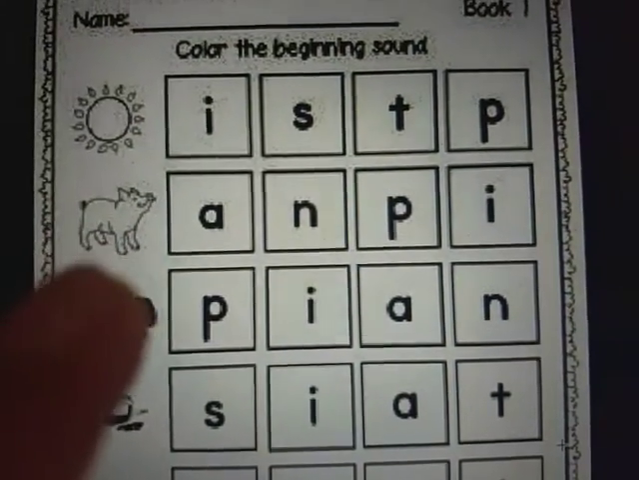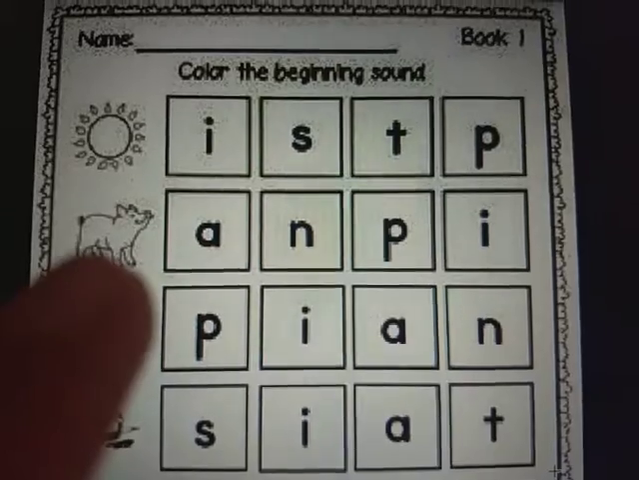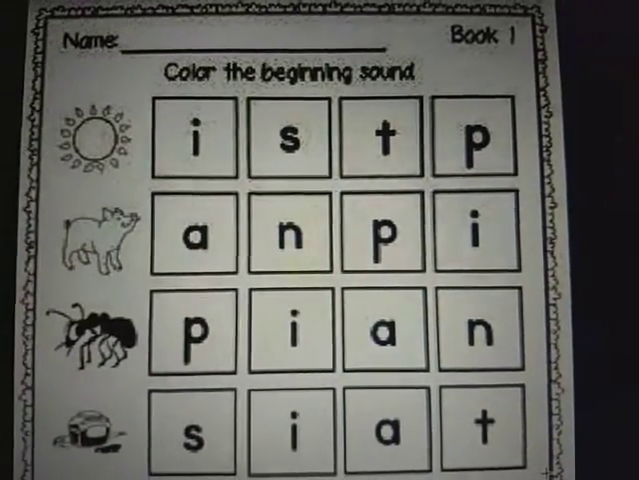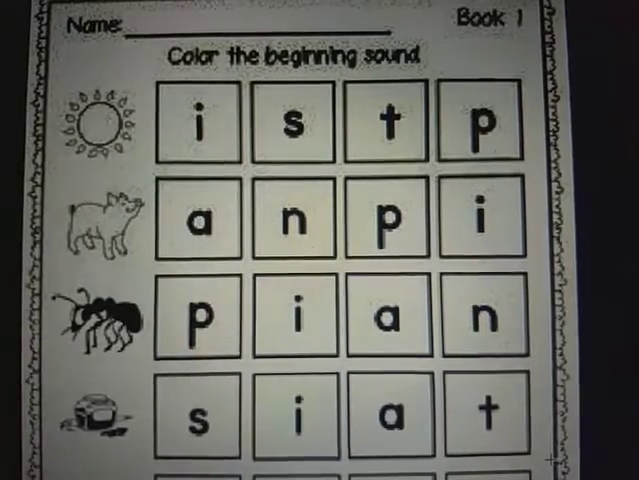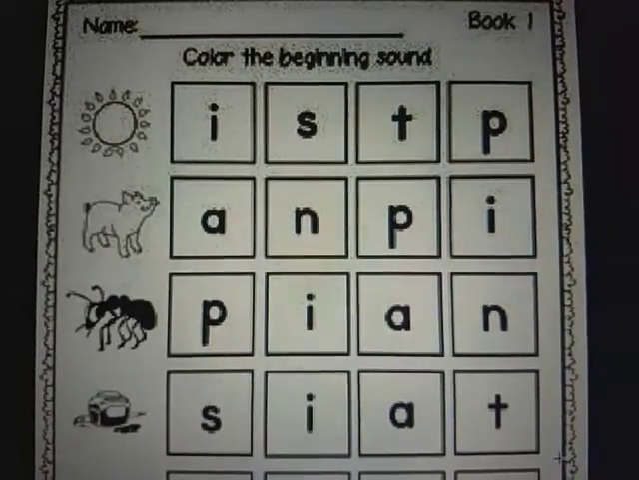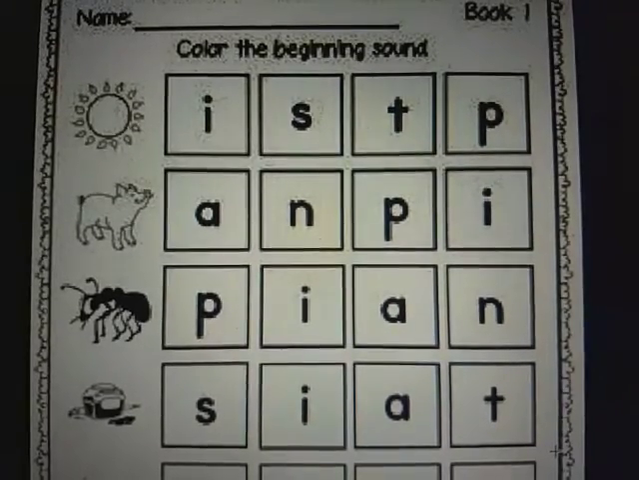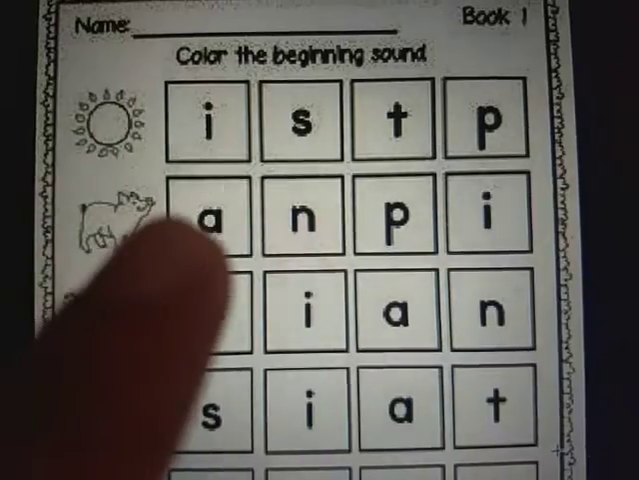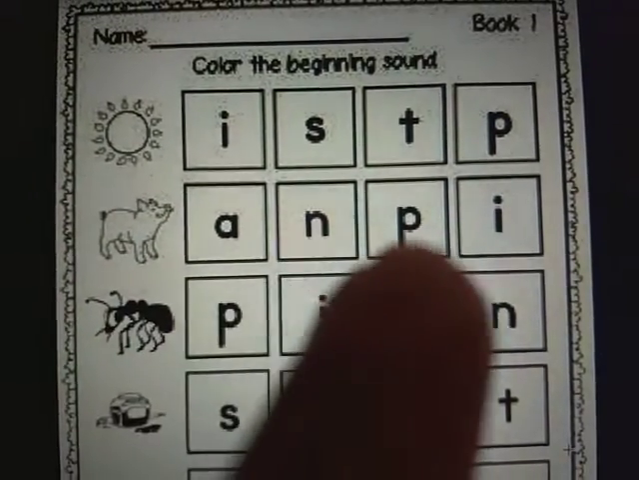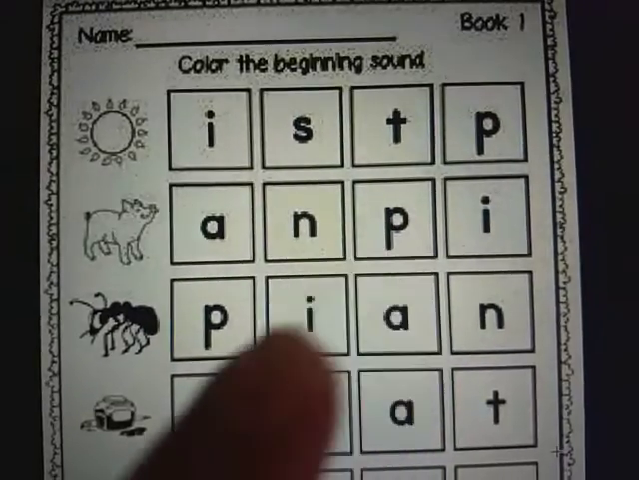Okay, the next is a picture of a pig. Now the word pig. What is the starting sound in the word pig? Yes, you have to find it. You have to listen to it carefully. Pig. Yes, the starting sound in the word pig is p. So you have to find the sound p here now. This is p. Yes, that's the beginning sound, and you color it.